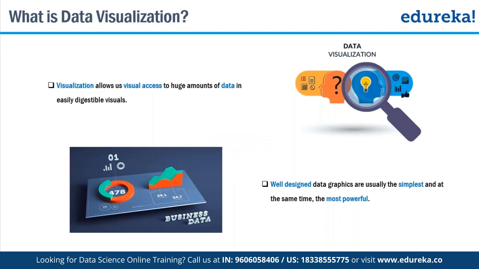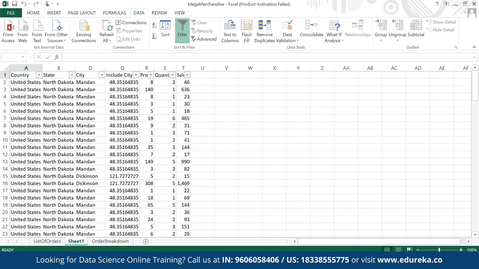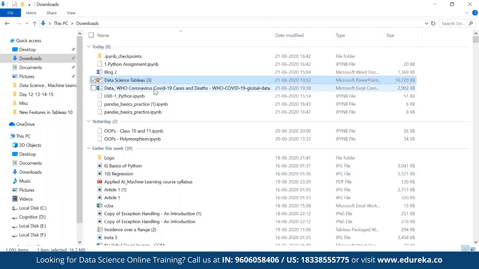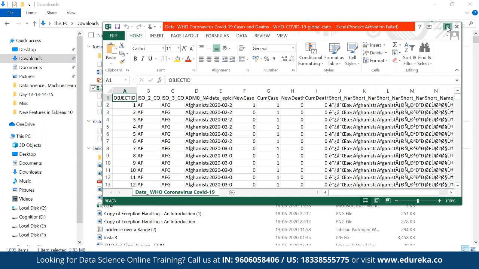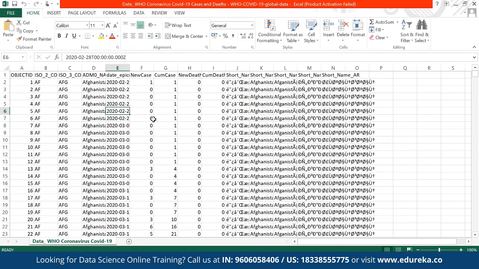Now, what is data visualization? Basically, when we have a huge amount of data, I want to get information from it. When I want the information from the data set, we require some visuals. Let me open the COVID data. Let's open this WHO data. From this data set, I want to know how many cases there are in Afghanistan till today. Right? By seeing the numbers, it's very difficult for me to understand.